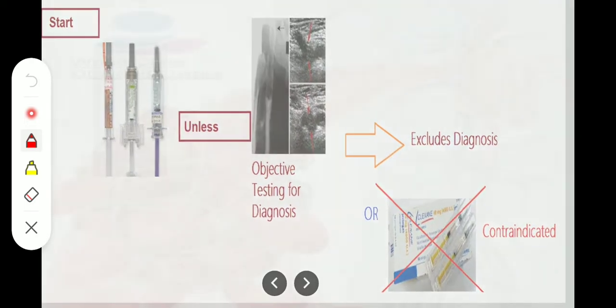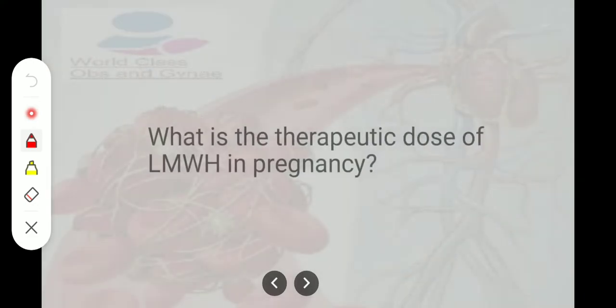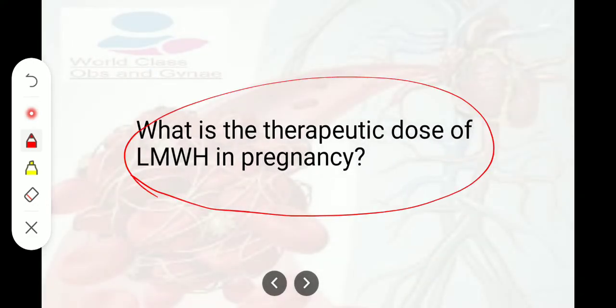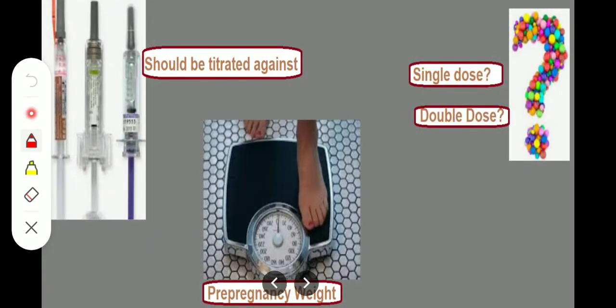Now, what is the therapeutic dose of low molecular weight heparin in pregnancy? Okay, it's very important that the low molecular weight heparin should be titrated against the pre-pregnancy weight, and whether we give single dose or double dose, that is important.